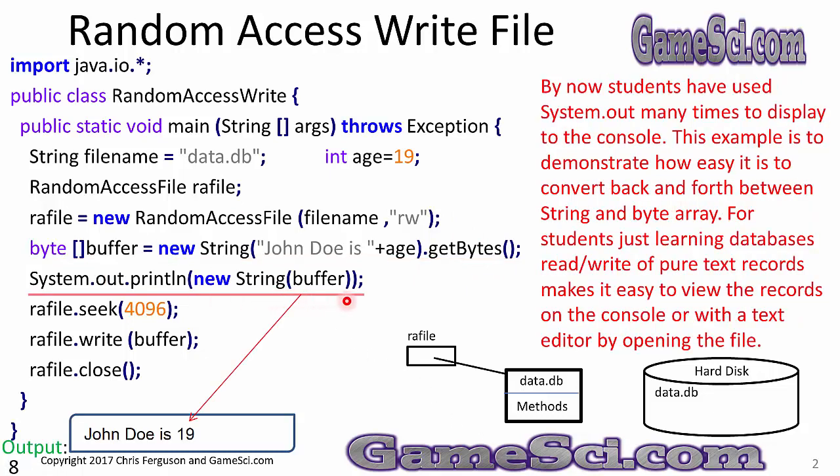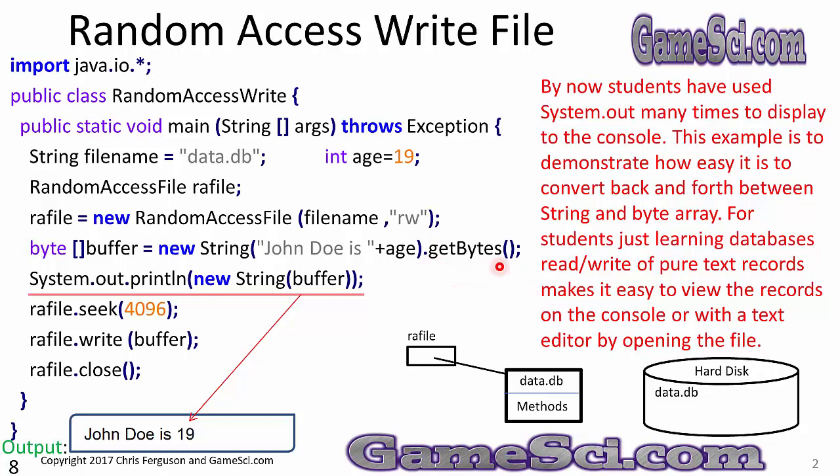System.out.println new String buffer. I'm going to output whatever's in the buffer to the console, and you can see John Doe is 19 showed up. By now, students have used System.out many times to display to the console. This example is to demonstrate how easy it is to convert back and forth between string and byte array. For students just learning databases, read-write of pure text records makes it easy to view the records on the console or with a text editor by opening the file.